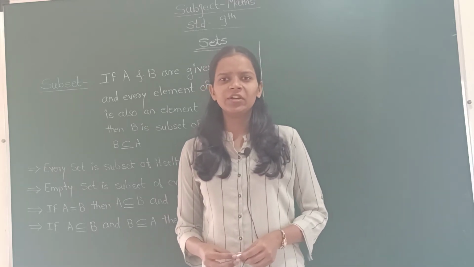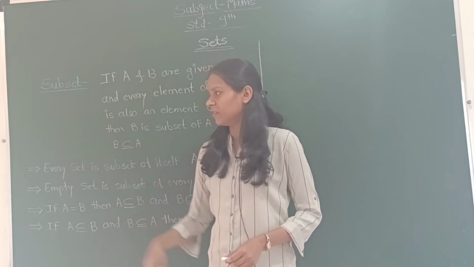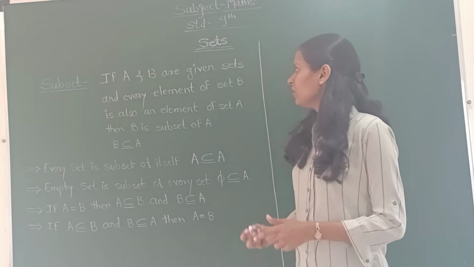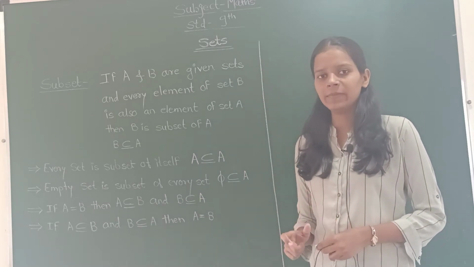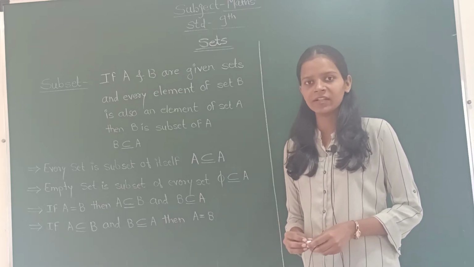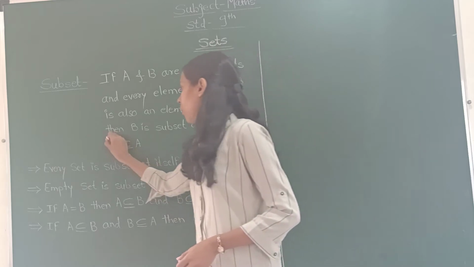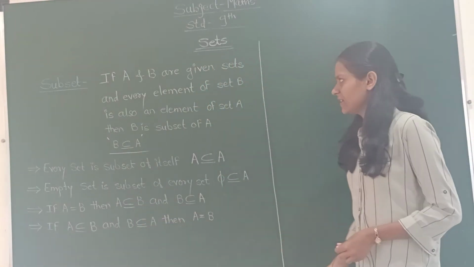In the previous video I introduced you to 4 new concepts. One of them was subset. See, if A and B are given sets and every element of set B is an element of set A, then B is called a subset of A, and it is symbolically shown like this. Okay, we will take an example.